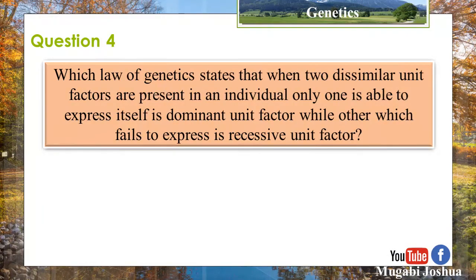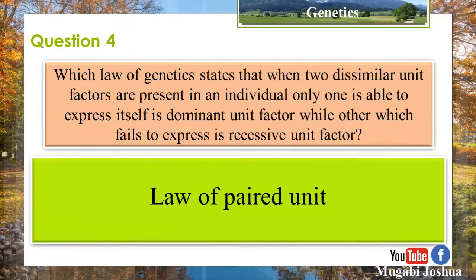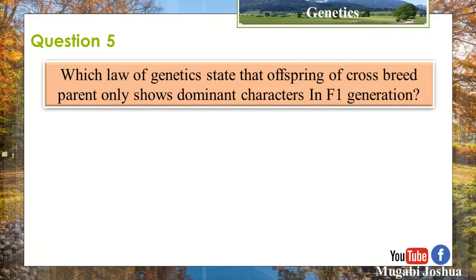Question 4. Which law of genetics states that when two dissimilar unit factors are present in an individual, only one is able to express itself as the dominant unit factor, while the other which fails to express is the recessive unit factor? Law of paired units. Question 5.